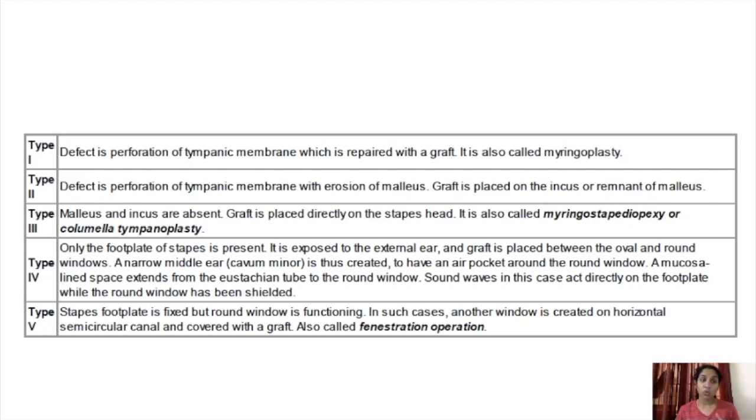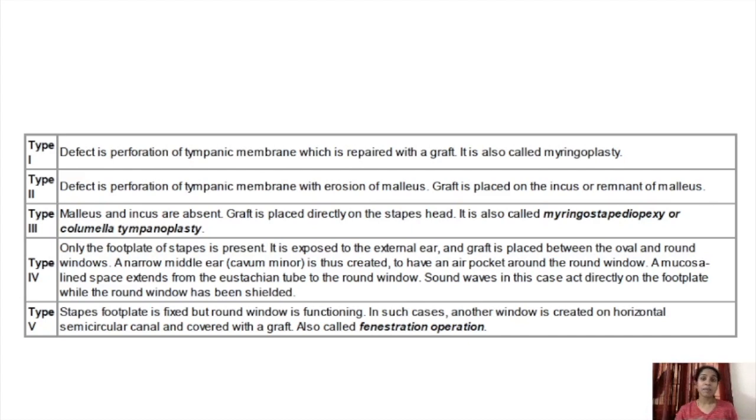In type 2, the defect is perforation of the tympanic membrane with erosion of the malleus. Malleus is the first bone, so there is an erosion of the malleus also. So the graft is placed on the remnant of the malleus, or on the next bone, the incus. So that is type 2.